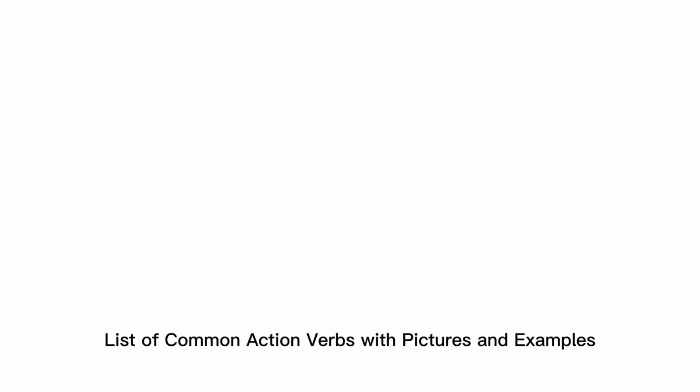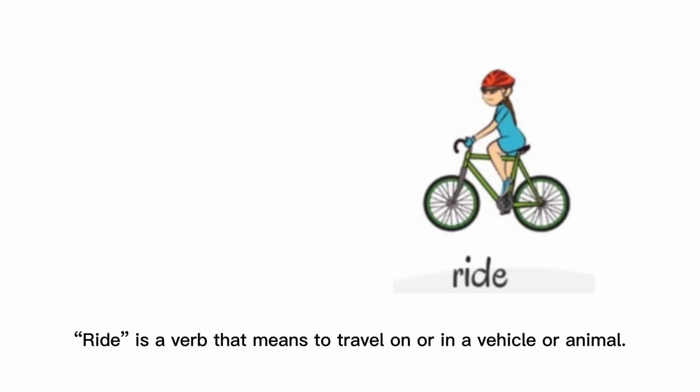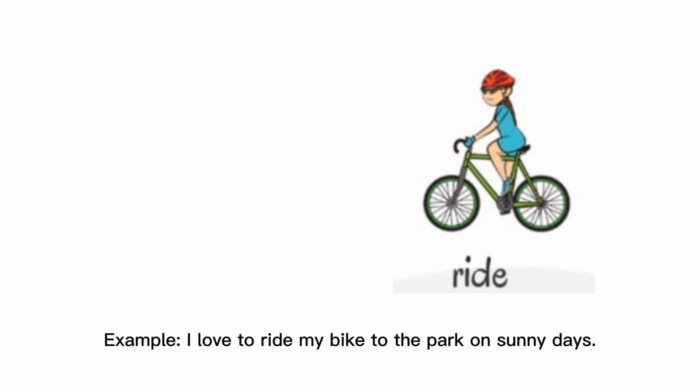List of common action verbs with pictures and examples. Ride. Ride is a verb that means to travel on or in a vehicle or animal. Example: I love to ride my bike to the park on sunny days.